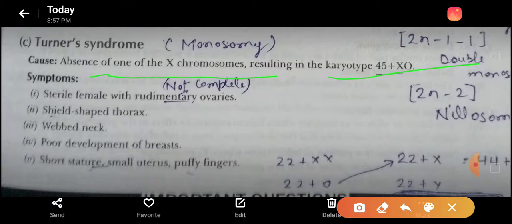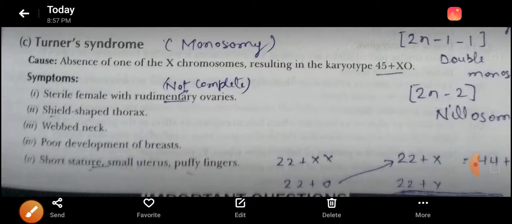One chromosome is less. For example, suppose there are two lines, the upper side 23 chromosomes and the lower side 23. In a male, 23 are on the upper side and 23 on the lower side. In the female with this condition, it is 22 plus X upside and 22 plus O downside. Clear?